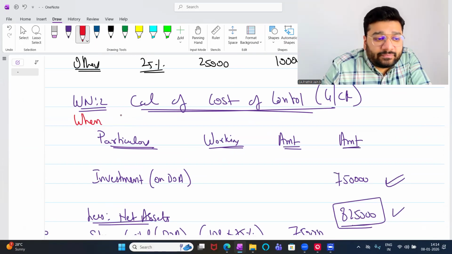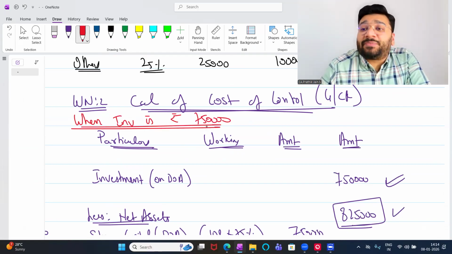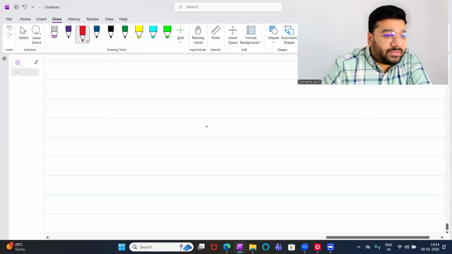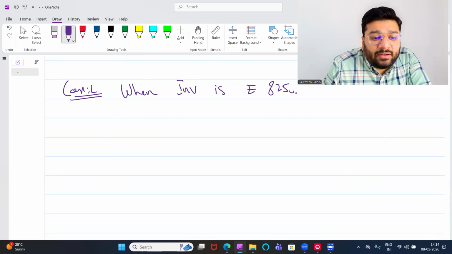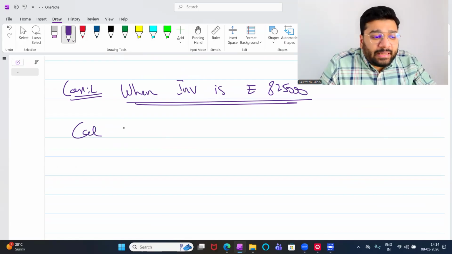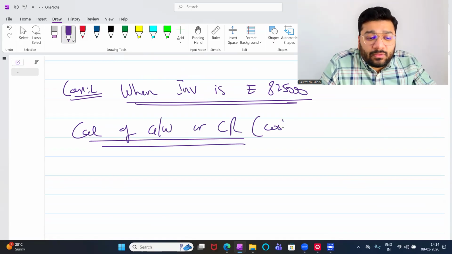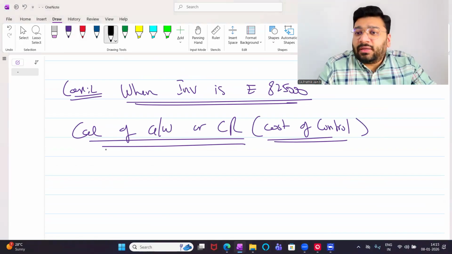This working note 2, when investment is rupees 7,50,000. Now we'll do the same working note, but now when the investment is 8,25,000. That is case 2, when investment is at 8,25,000. What are we supposed to calculate? Calculation of goodwill or CR. Both of these put together is called cost of control. Now, what is cost of control? I'll explain better when the goodwill scenario comes. Tell me the format for calculation of working note 2.